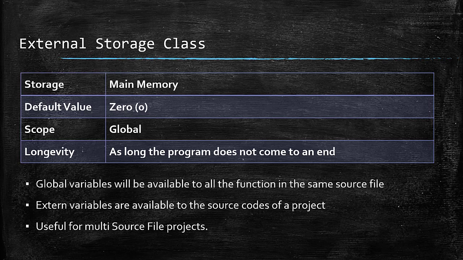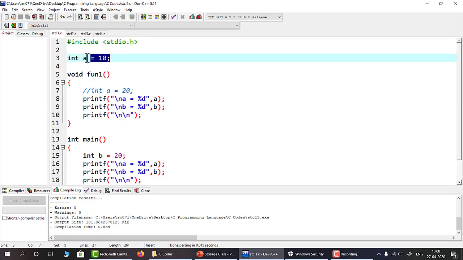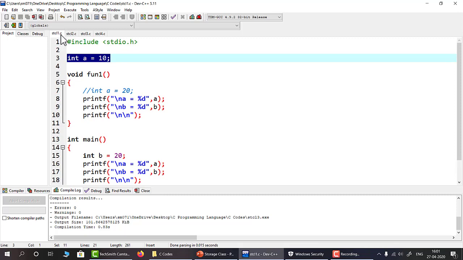The difference is that the global variables will be available to the functions within the same source code. Like in this case, this a is a global variable which will be available to fun1 and main, which are in the same source code, that is the stcl1.c file.